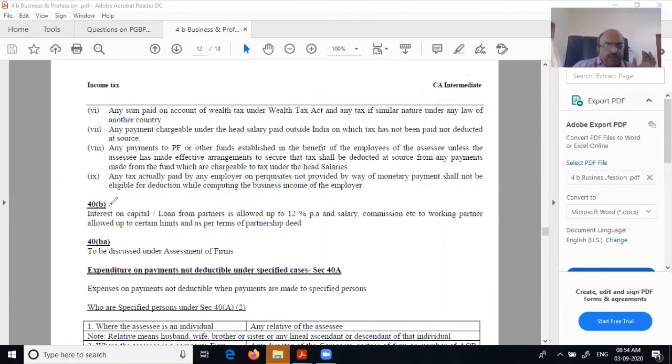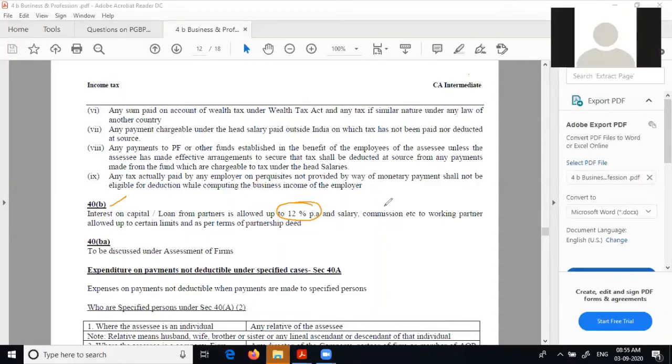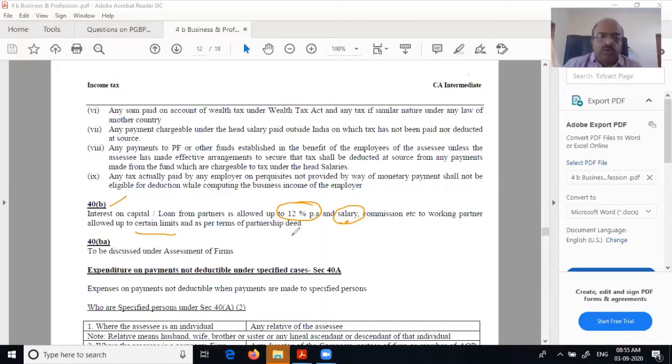Now, 40B we have briefly discussed. Up to 12% only, salary interest will be allowed as deduction in the hands of the partnership firm. Salary also will be allowed only up to certain limits. I'm not going into detail of that, but there are certain limits beyond which it is not allowed. So this is the partnership firm, and these are the partners.